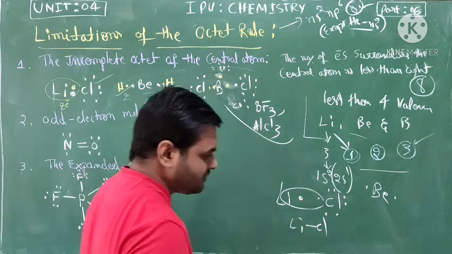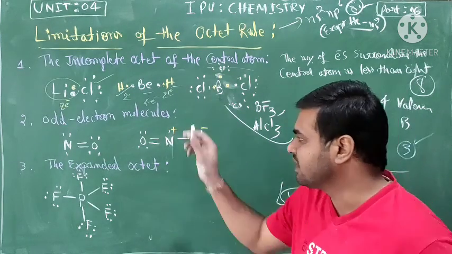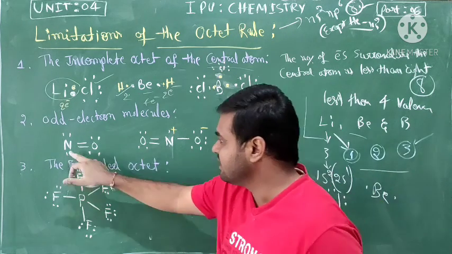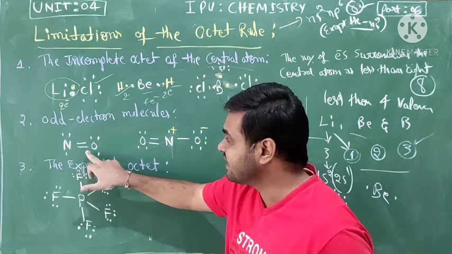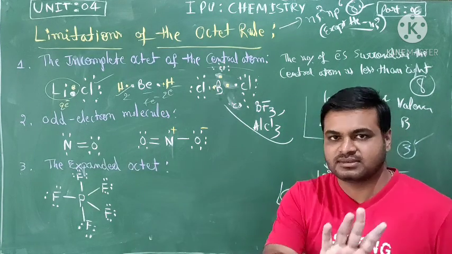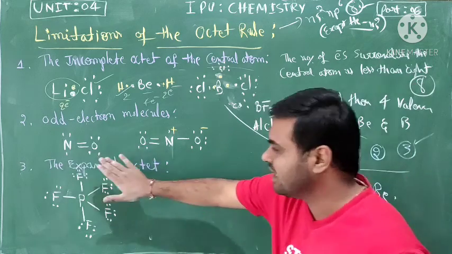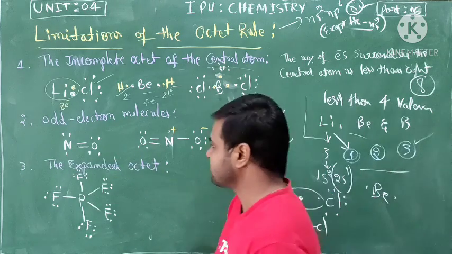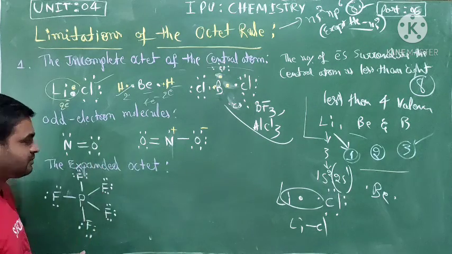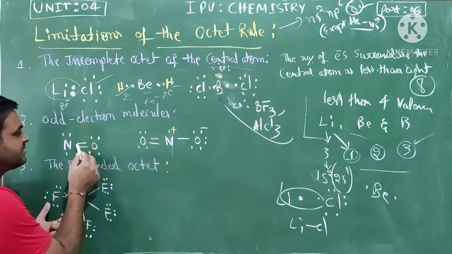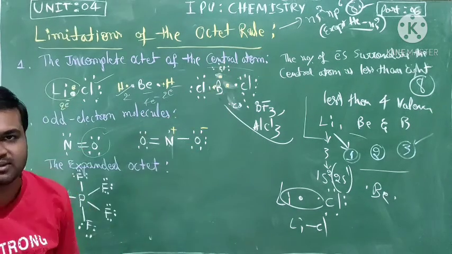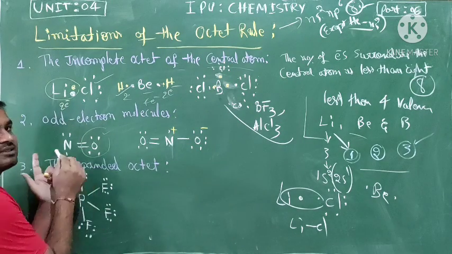Looking at the second one, odd electron molecules. Some molecules like NO, nitric oxide, and NO2, nitrogen dioxide. Just count the electrons. First looking at oxygen, 1, 2, 3, 4, 5, 6, 7, 8, which gives an octet. What about nitrogen?